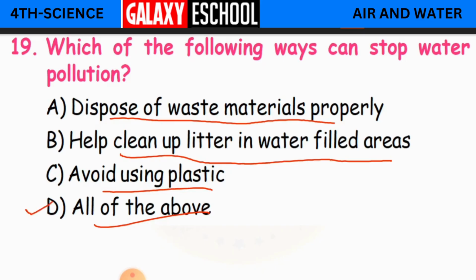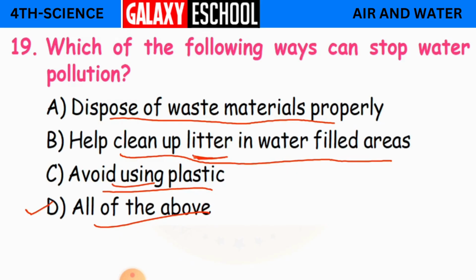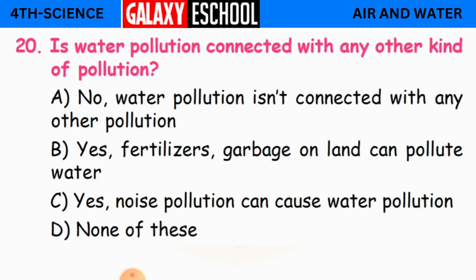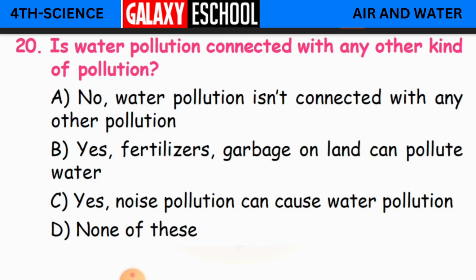So we have to dispose the waste materials properly, and we have to clean up litter, that is the garbage, in water-filled areas, and we have to avoid using plastic. Clear children? 20th question. Is water pollution connected with any other kind of pollution?